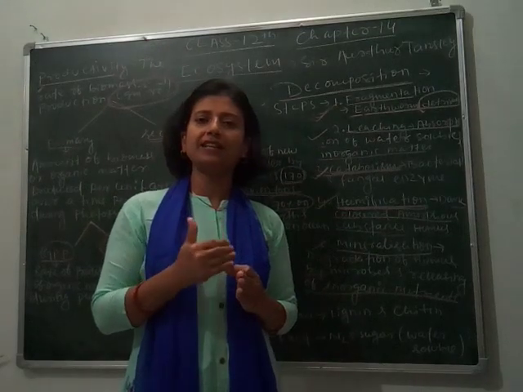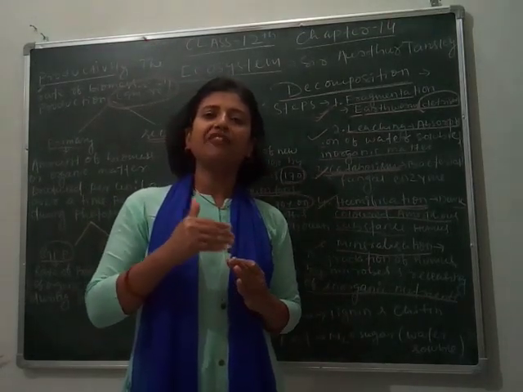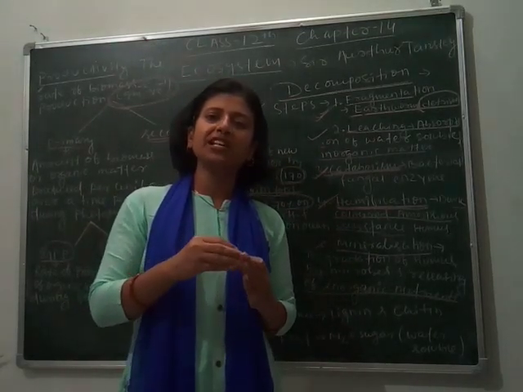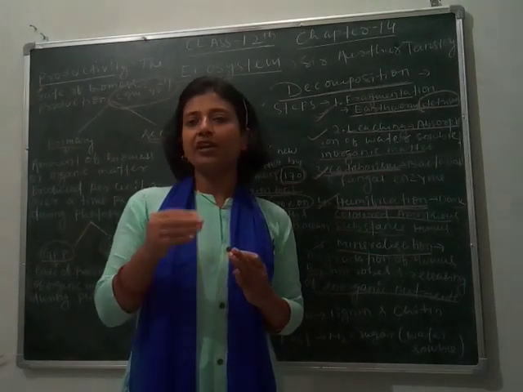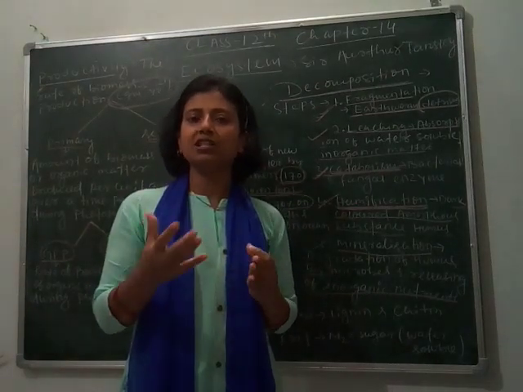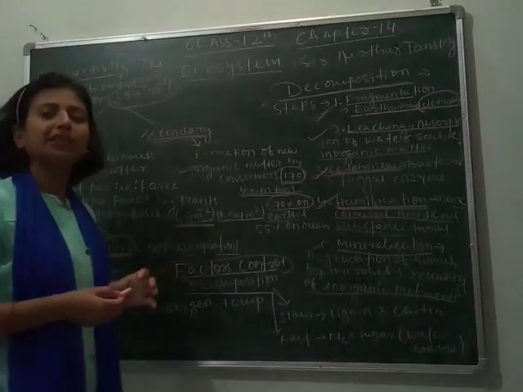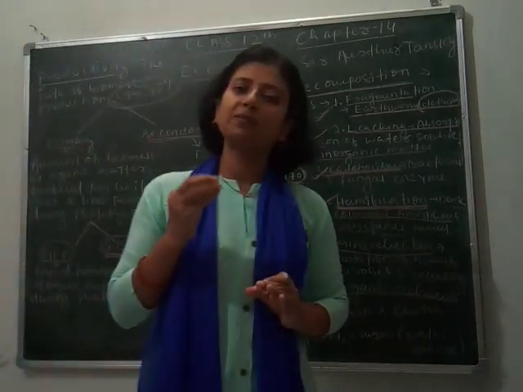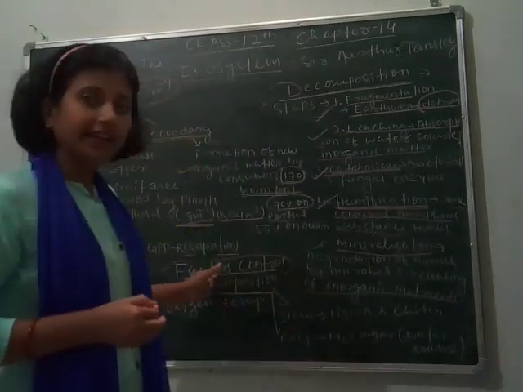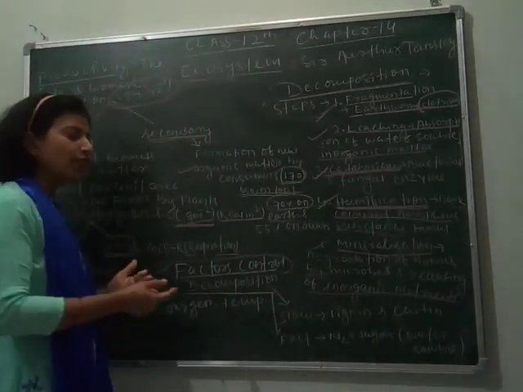Where humidity is less and temperature is less, the rate of degradation is less, meaning it will not decompose. That's why we put food in refrigerators to keep it for a long time. If the temperature is low, the degradation process decreases and it takes a long time for converting into minerals.